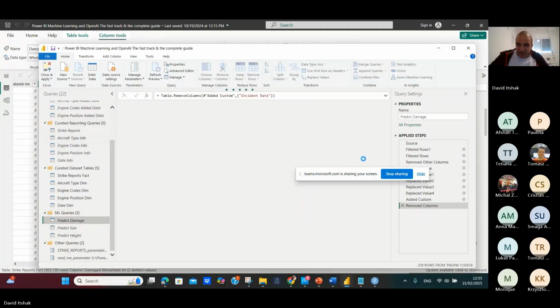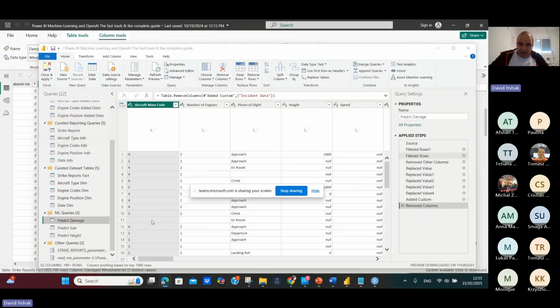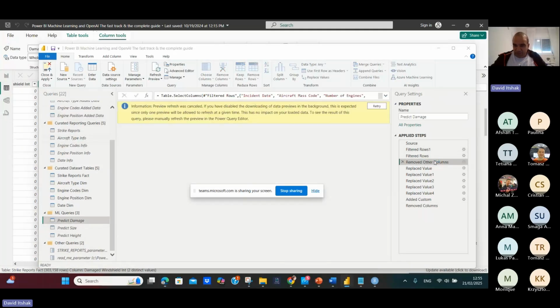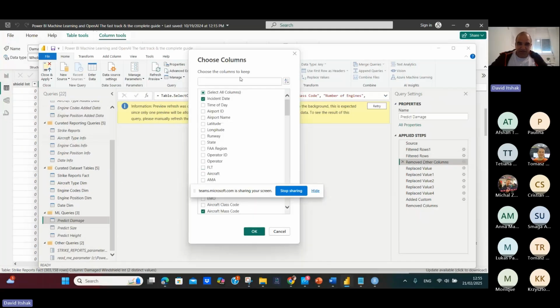And if you go to the ML queries and we go to predict damage, double click here. You can see that I create ML queries. And here I added the feature which I found from the Python and R, which will affect whether there will be damage or not.